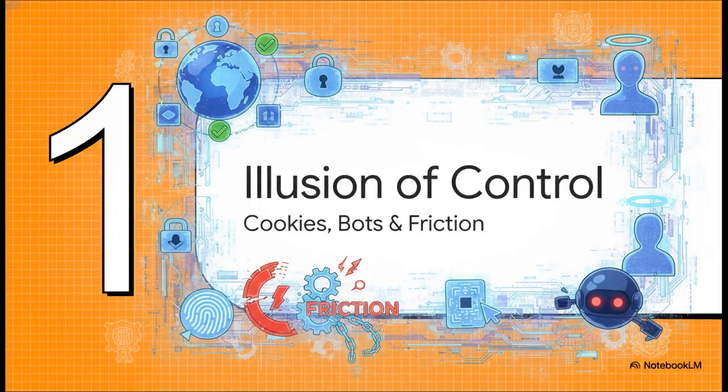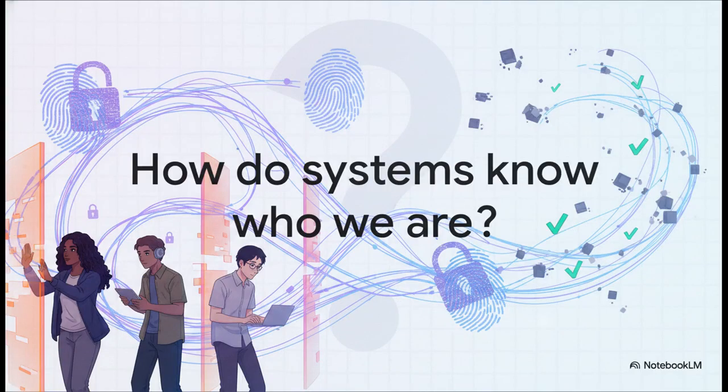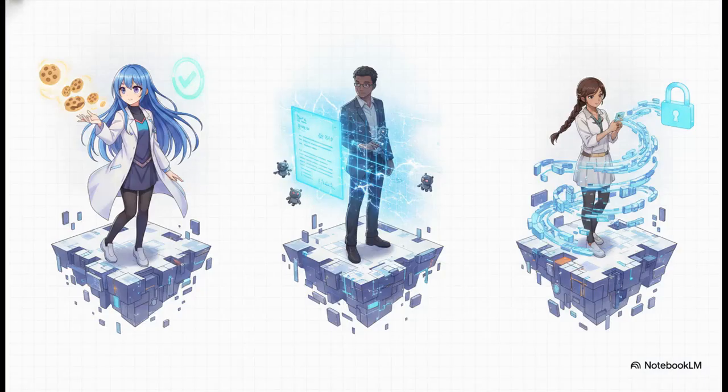All right, Part 1. The illusion of digital control. Cookies, bots, and basic friction. So think about this for a second. How do the systems we use every single day actually know who we are? We constantly face these little digital speed bumps everywhere we go online. But you have to ask yourself, do these systems actually govern behavior, or are they literally just checking boxes in the dark? Just consider our daily digital reality.